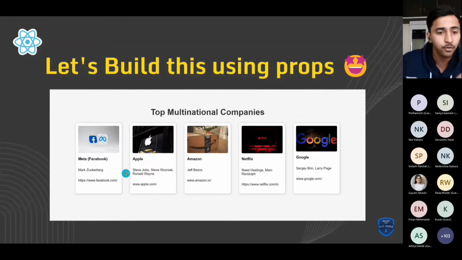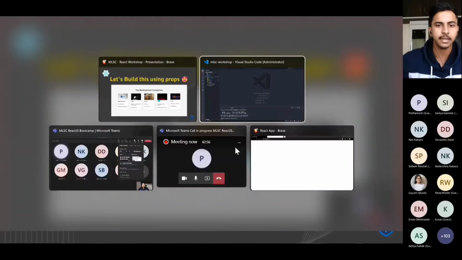If we see carefully, each card has the same components, right? Each card has an image, after that a title, after that the website of the particular company, and after that the founders. So basically we will be using props to make this design.